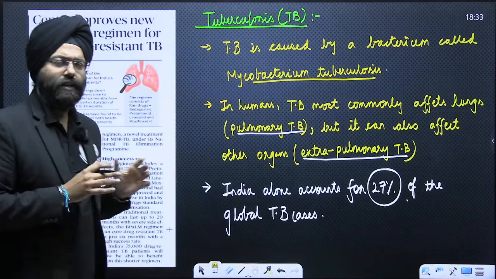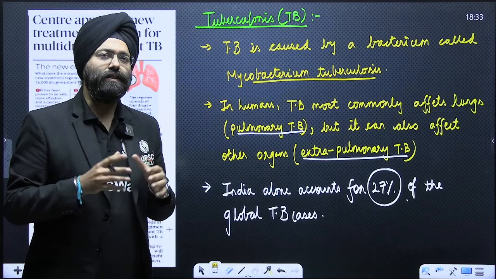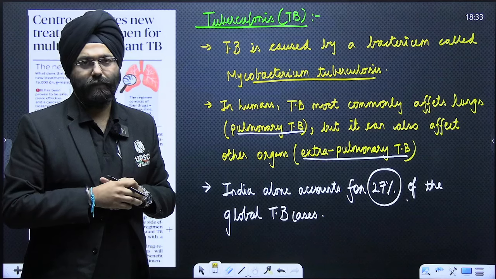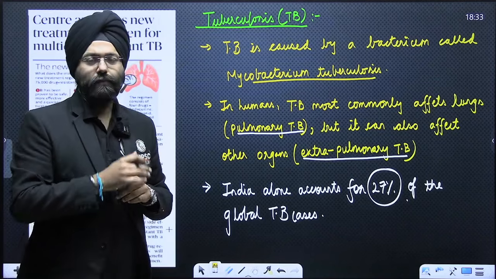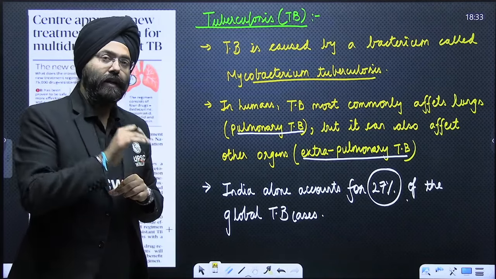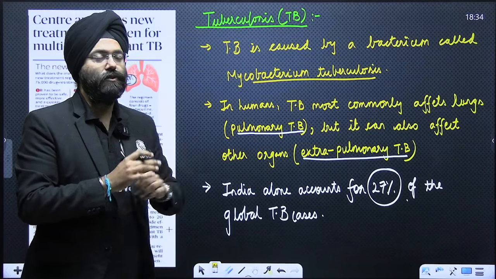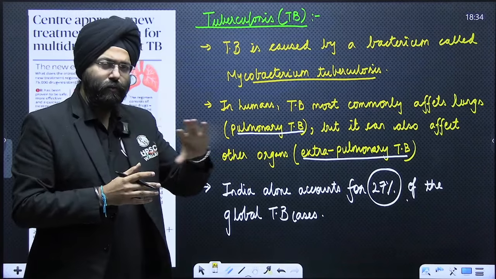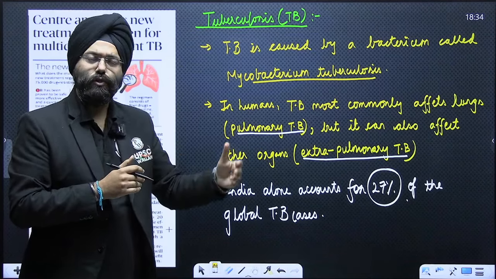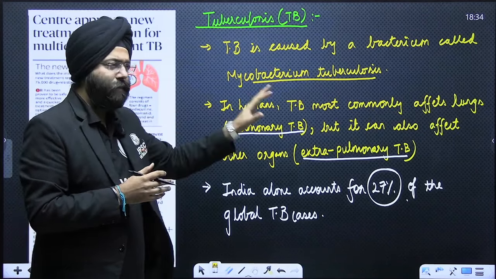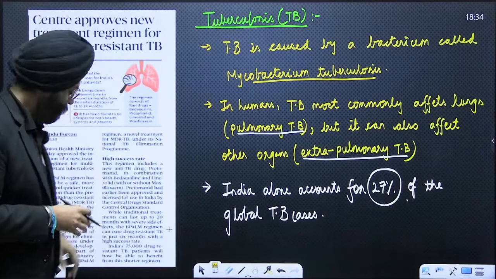Now, why is this article here? Please remember that India accounts for close to 27% of the global TB cases. Now, this is not only a burden with respect to healthcare, but also with respect to the economic aspect. And this needs to be changed and the issue with respect to TB needs to be resolved. So in this process, the government has also brought in new schemes, new missions, and new drugs are being developed. So let us see the dimensions associated with this article in continuation with the basic knowledge of tuberculosis.